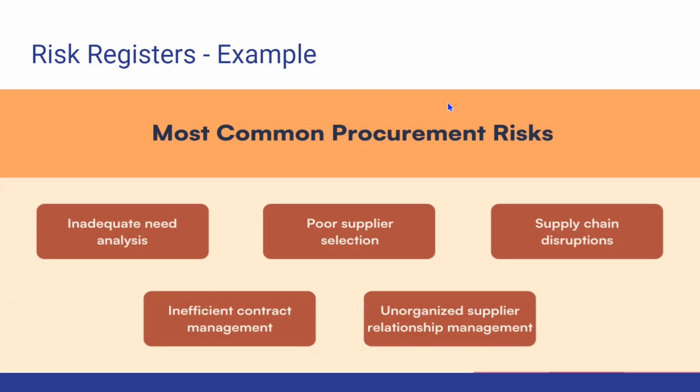For example, in this case, project risk has to do with inadequate need analysis. Maybe we are in such a hurry that we don't allocate enough time to analyze what the needs of the new factory are, what the requirements are, what functional and non-functional requirements are required by the project.